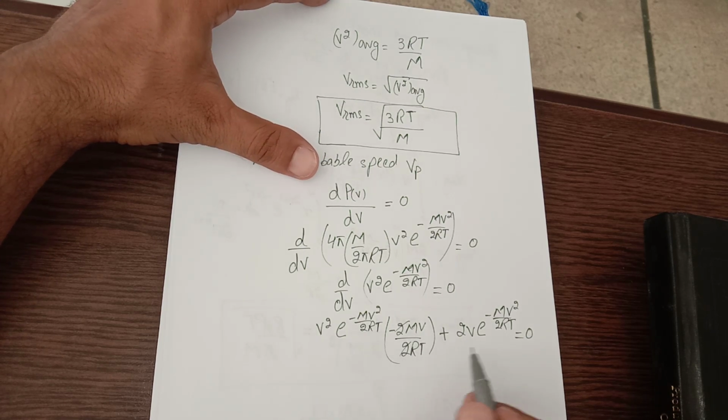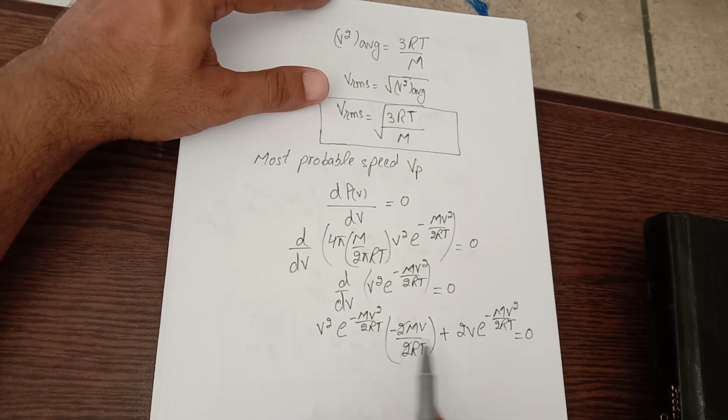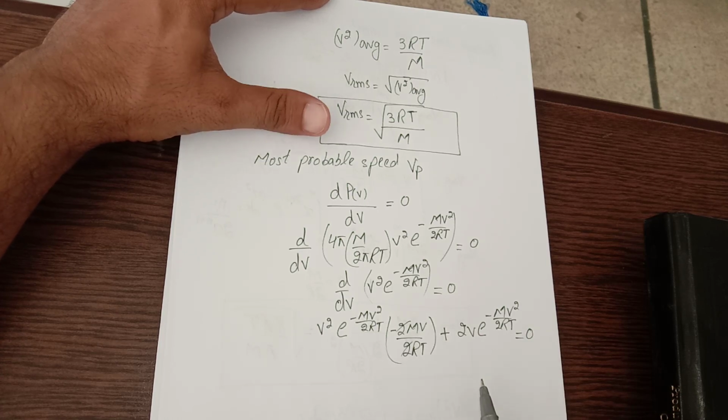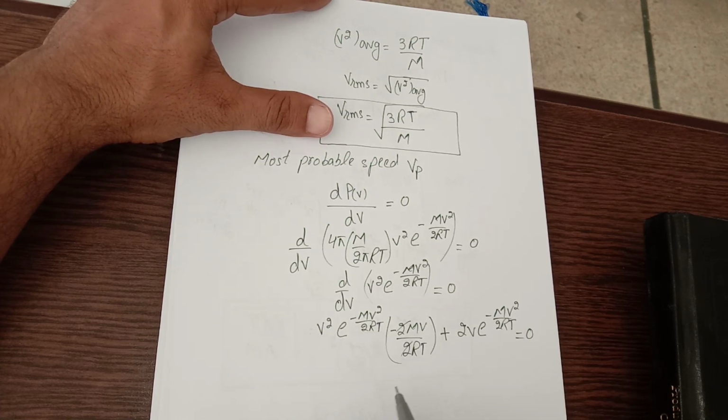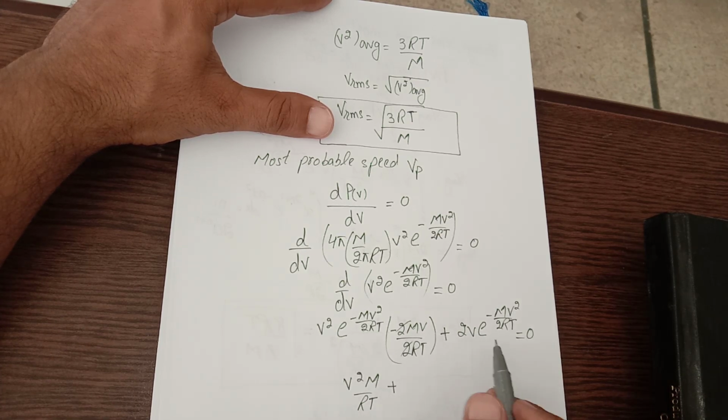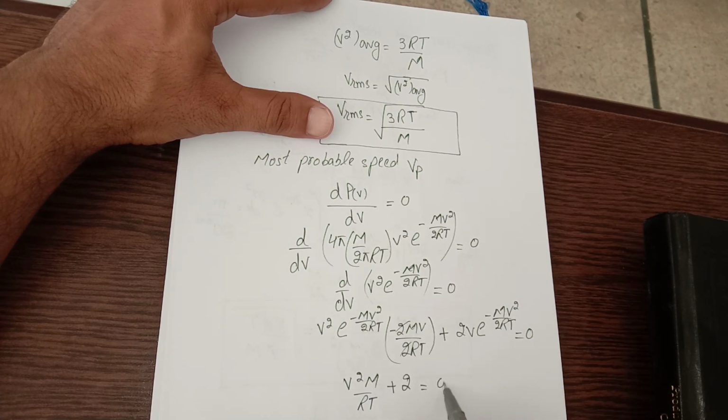So the quantity that remains, if I take out common, let's say, this is v square, and a single v will also be taken as common, and it will get 0 when it comes to the right side. The quantity which remains is v square m over rt, plus all of this would be plus 2, equals 0.